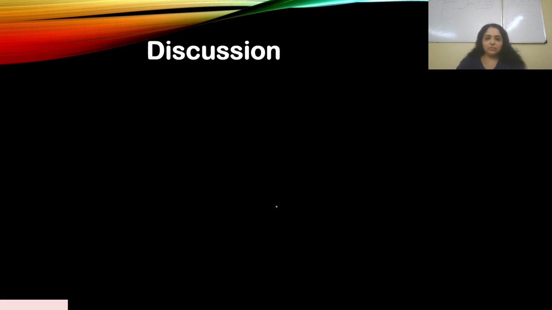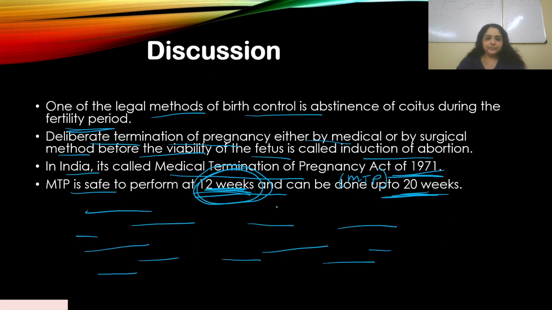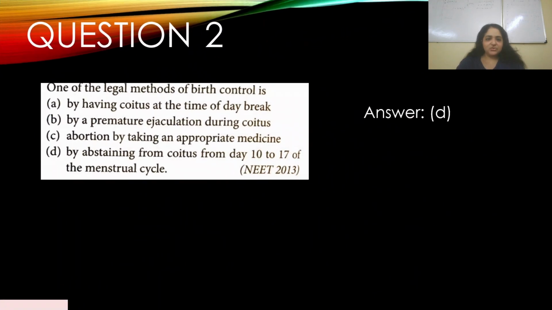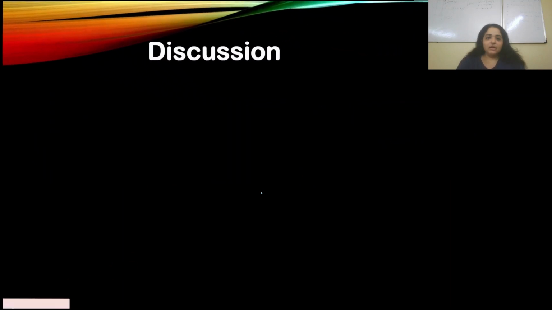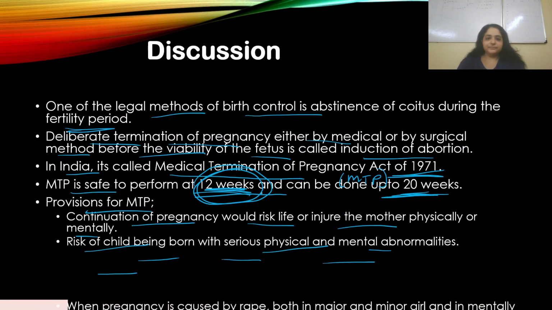So if we go back to our question, I think I've answered it. The legal method of birth control is abstaining from coitus from day 10 to 17 of the menstrual cycle. This is the safest way to abstain, a legal method of birth control, provided you are aware of your menstrual cycle. All right, let's move on.